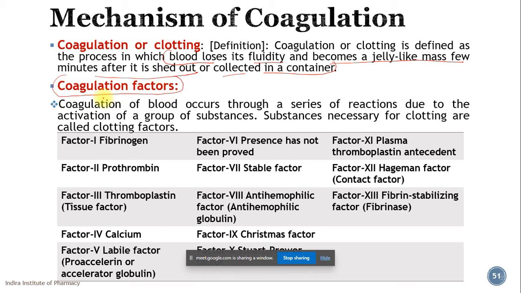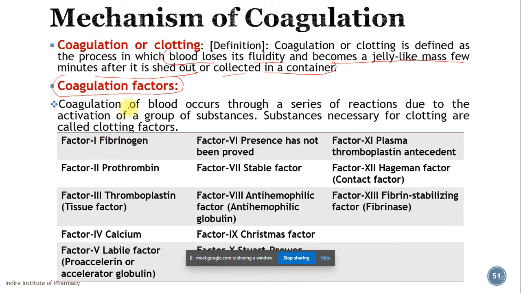in the blood itself. Okay, so these coagulation factors, when the blood is in the blood vessel, they are in an inactivated state. But whenever there is an injury, or whenever the blood comes in contact with the external environment, these coagulation factors get activated, and these activated factors bring about the coagulation process.